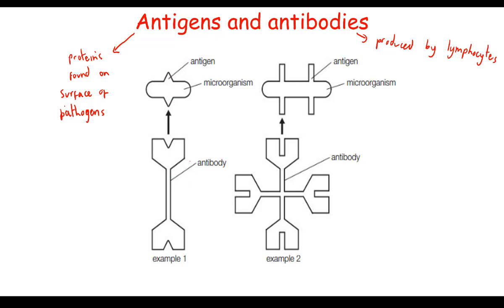So this structure here is one antibody. It has a little site here which will fit together with this antigen because they have a complementary shape, which means that they have a shape that fits together. This second antibody can only join to this antigen because only this antigen will fit into this antibody. So again, these two have a complementary shape.